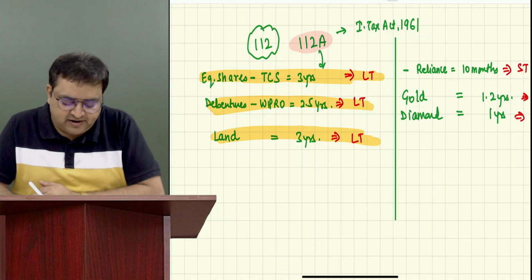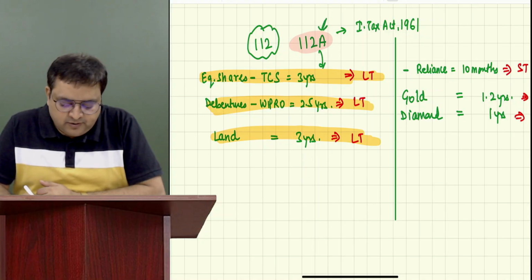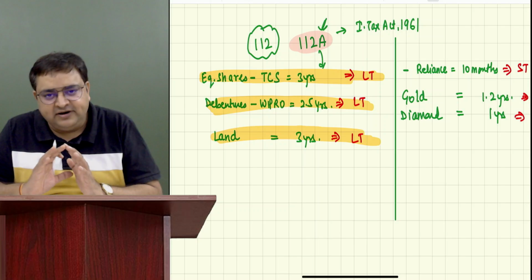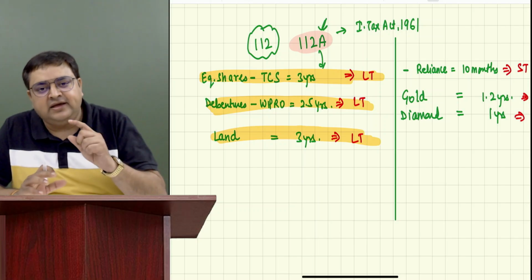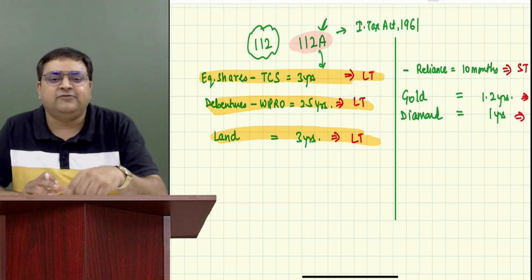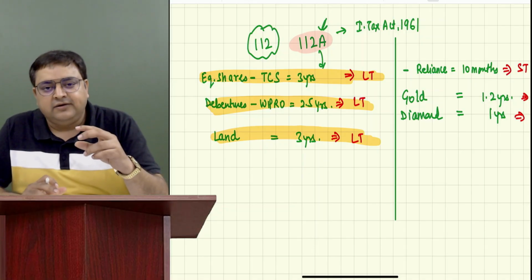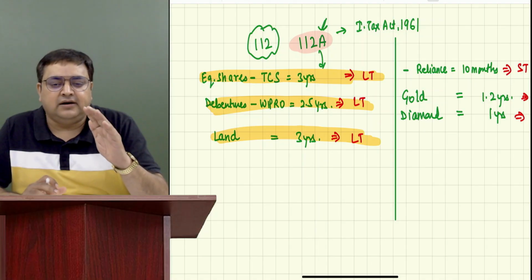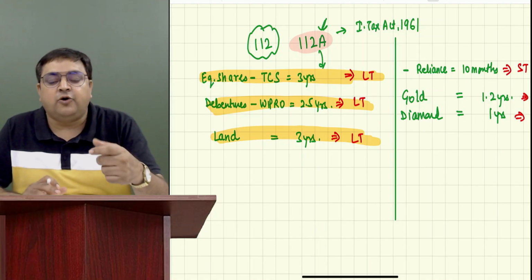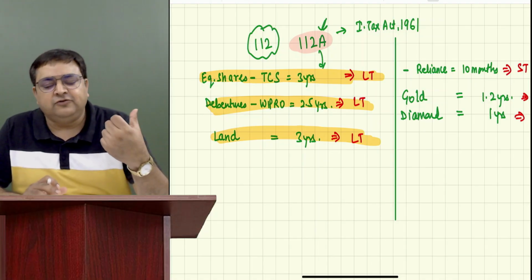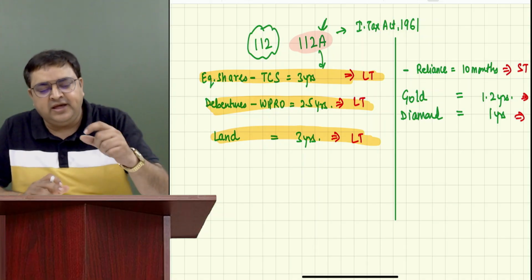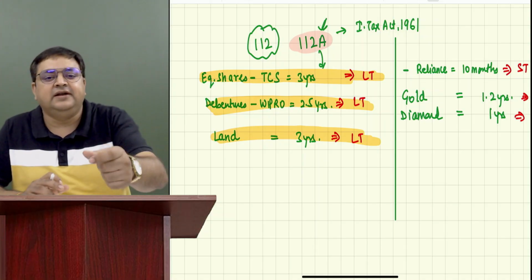We have section 112A. What is 112A? Today I'm not discussing 112A. It will take approximately 1 hour to discuss 112A. I will be discussing it in the chapter of capital gain. Today I am just making you understand how you calculate taxes. Yesterday also we learned how to calculate taxes, but today I am inserting special income there.